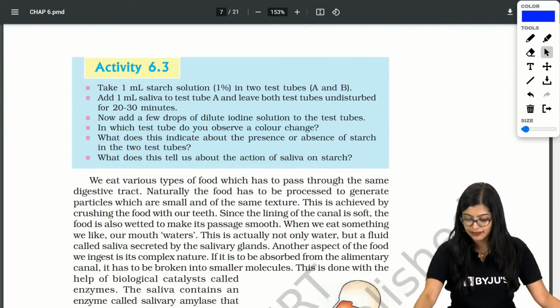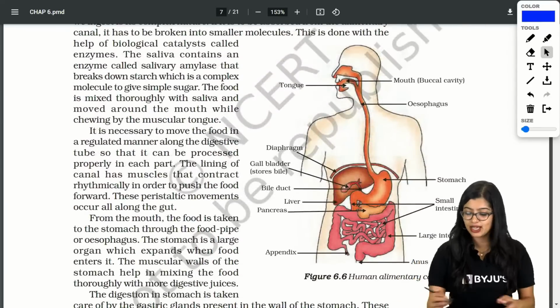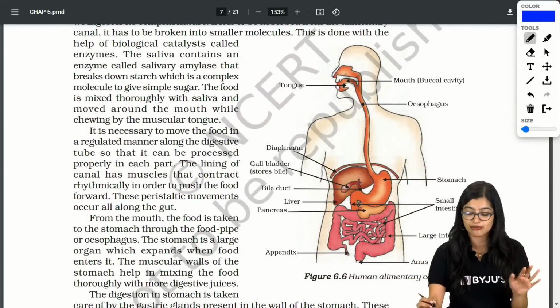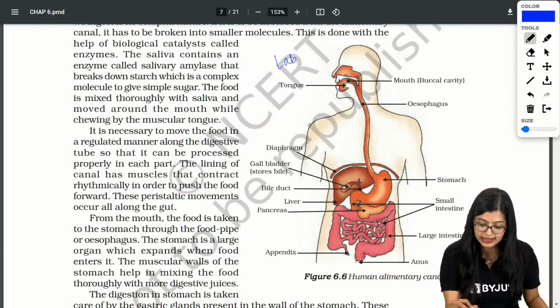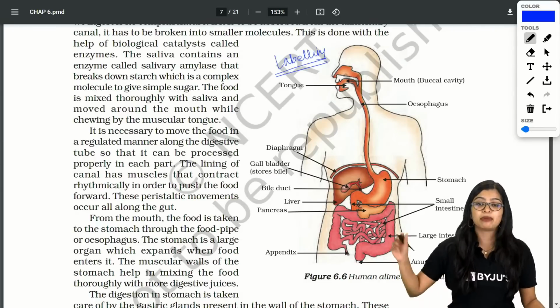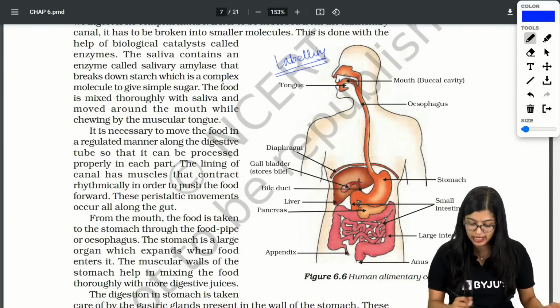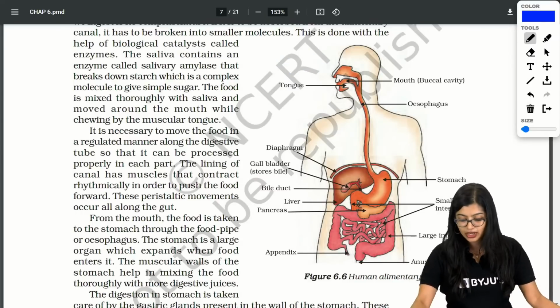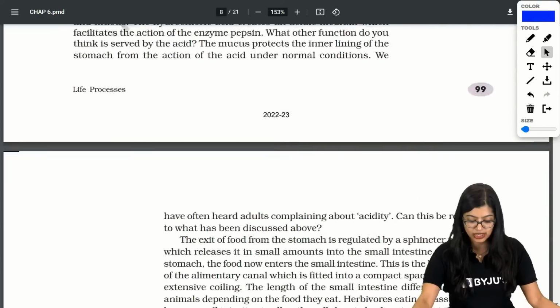All right, now let's move on. The human digestive system is not going to come for drawing. Labeling is important, right? It can come for a diagram based question. Please make a note, it is only going to come for labeling. So now let's quickly move on to the next one.